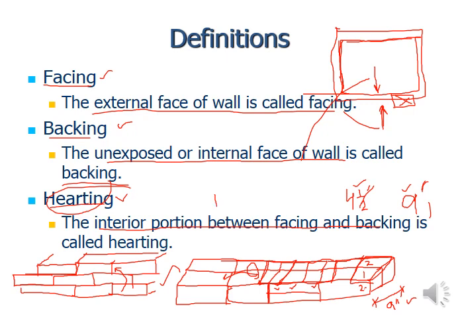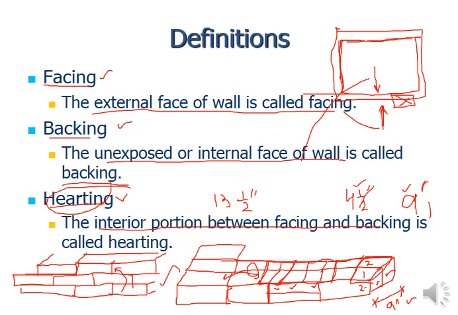But if the dimension is 13.5, let's suppose you want the same brick as 13.5. What does it mean? It's 4.5 in the lateral direction, so the total becomes 9.